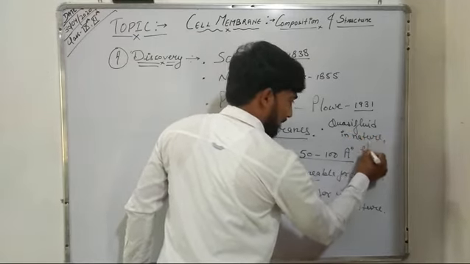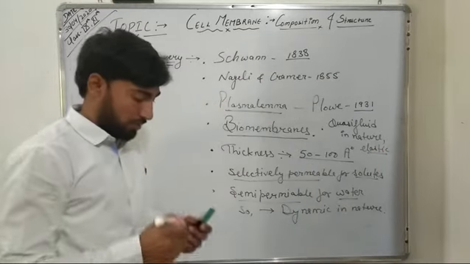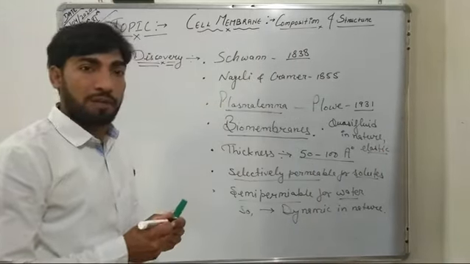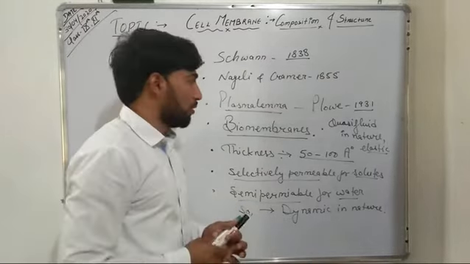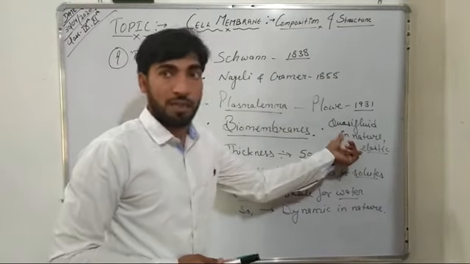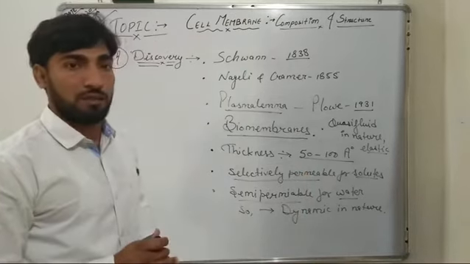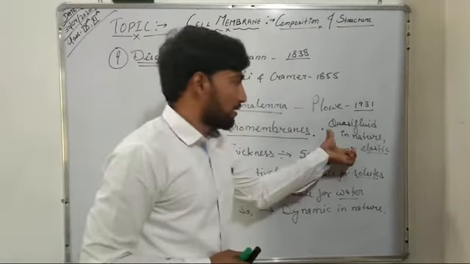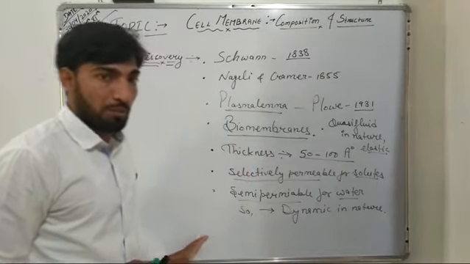They are elastic and film-like covering which separates the components of one cell from another cell. So cell membranes are quasi-fluid, they are elastic, and they are separating membranes. So this was the discovery and introduction to cell membrane.